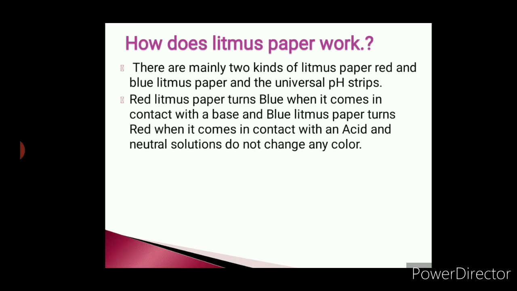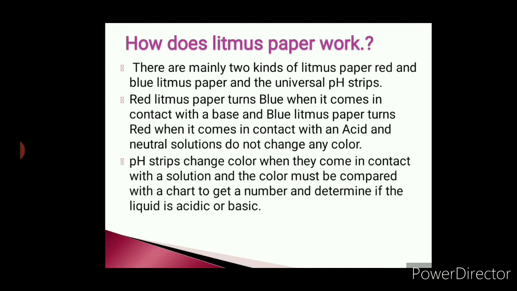Red litmus paper turns blue when it comes in contact with a base, and blue litmus paper turns red when it comes in contact with an acid. Acid and neutral solution do not change any color. pH strips change color when they come in contact with a solution, and the color must be compared with a chart to get a number and determine if the liquid is acidic or basic. Now pH strips are the latest ones. They contain a yellow paper which is already coated with indicator.